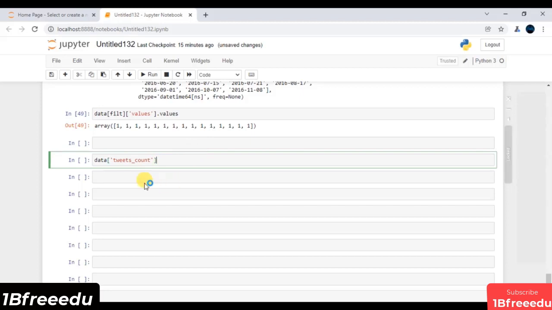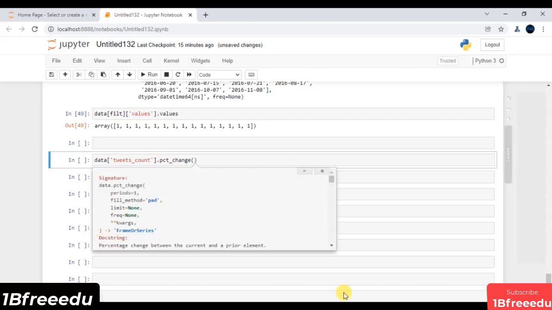So on top of this series, I will call the inbuilt function, which is my pct underscore change. Again, this is all about the signature of this function, what all parameters it will receive. Again, it is extremely straightforward. That's not rocket science. So it says, hey, by default my period size is 1.